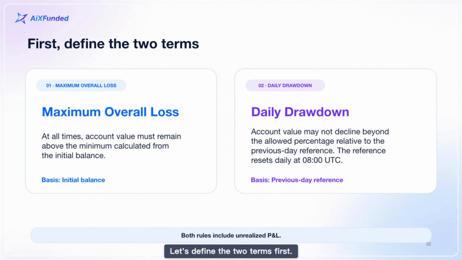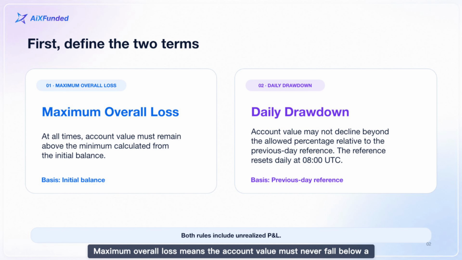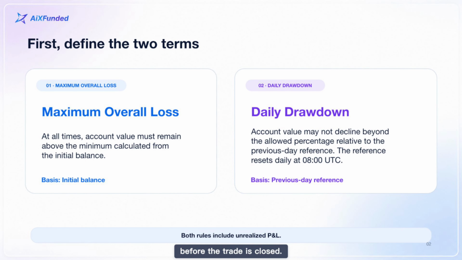Let's define the two terms first. Maximum overall loss means the account value must never fall below a minimum calculated from the initial balance. Daily drawdown measures how far the account value has fallen relative to the previous day reference, and that reference resets each day at 8 a.m. UTC. One detail matters for both rules. Account value includes unrealized profit and loss. So an open position can affect whether a limit has been triggered, even before the trade is closed.